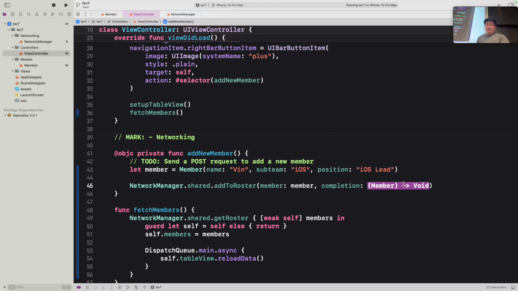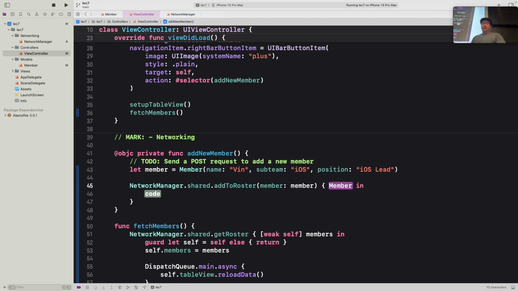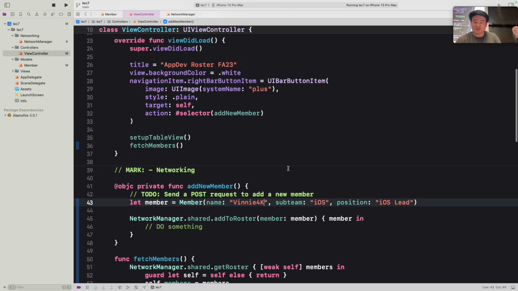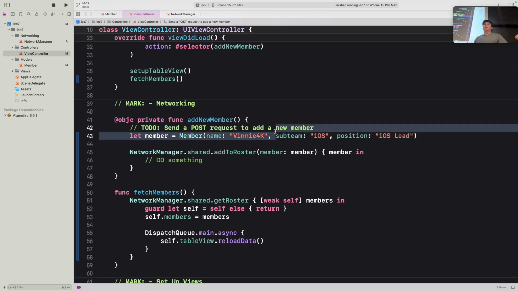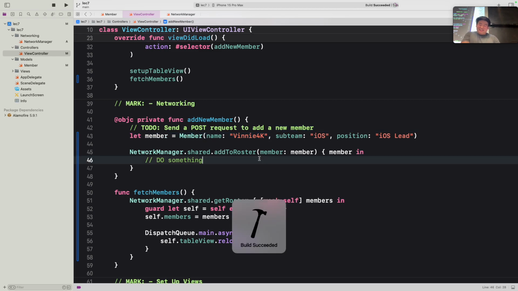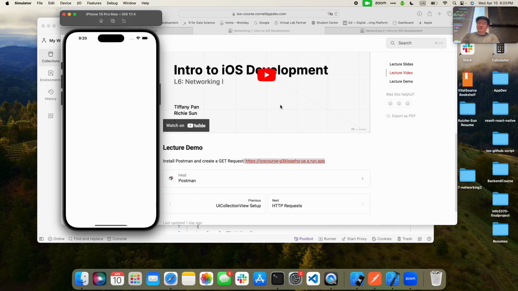And then for our completion handler, we can again press enter, and that'll complete that for us with an anonymous function. And this time we want to print that member. And this time we don't really need anything. Since in this case we're not really doing anything with our response, we just want to add to that roster. Just so we have a difference, we're going to add some text to that because there's already a Vin in the database, I believe. Okay, so if we run now, hopefully when we click this button up here, we'll be able to add Vin to the actual roster itself.